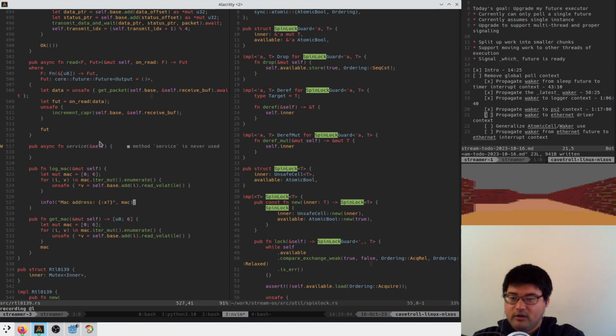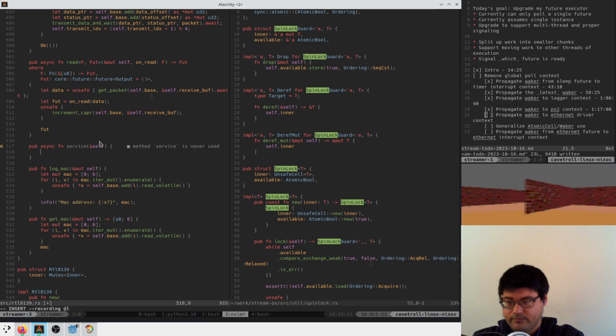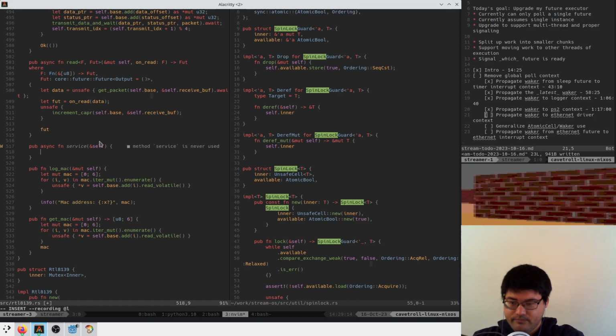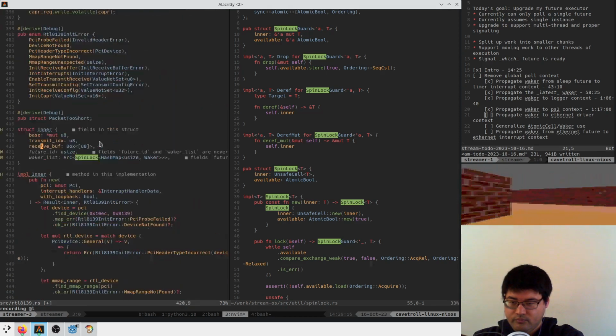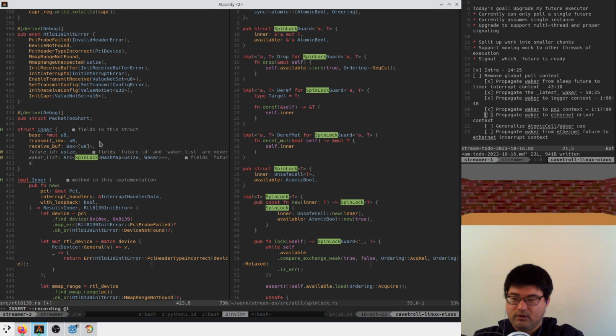And then here on our service loop, we're going to wait for an interrupt, which means that we have to propagate our waker to the interrupt context. So which means that we need the service waker in here.